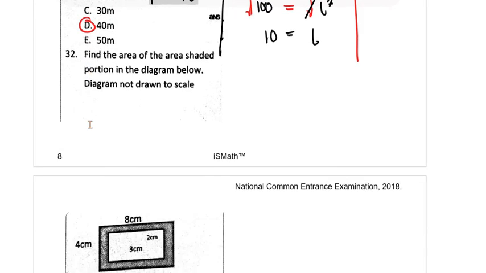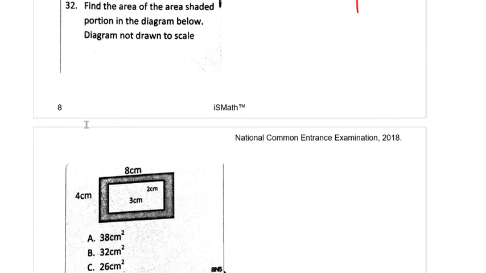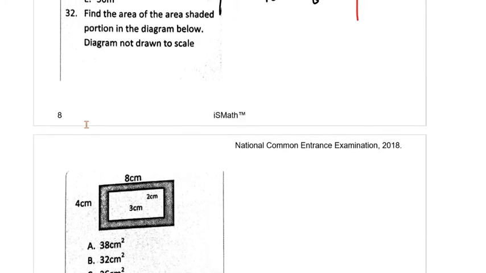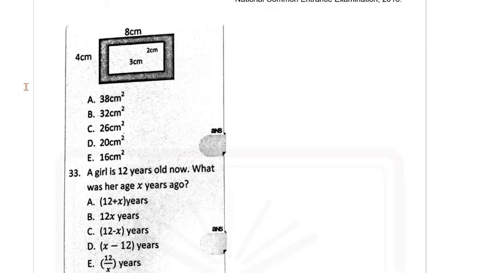Question 32 says we should find the area of the shaded portion in the diagram below. The diagram is not drawn to scale, so that's the diagram there. If we're looking for the area of this shaded portion, I would advise that you think of this as a piece of cake, and with that piece of cake you have this center that has been cut out.